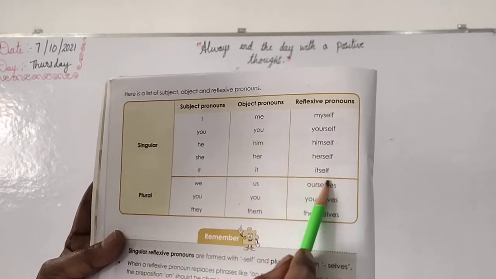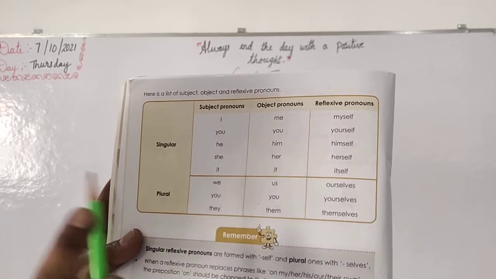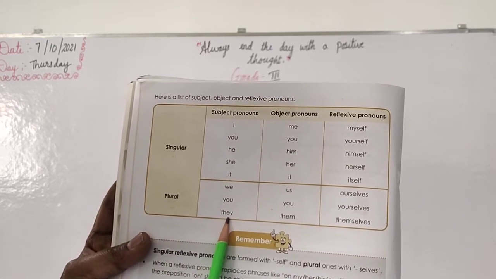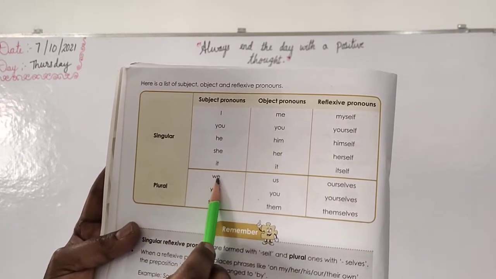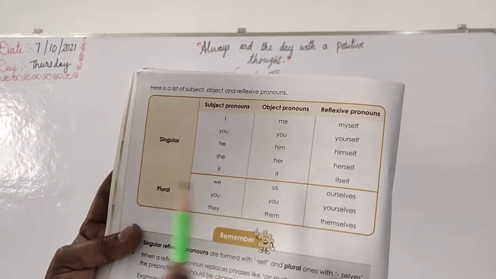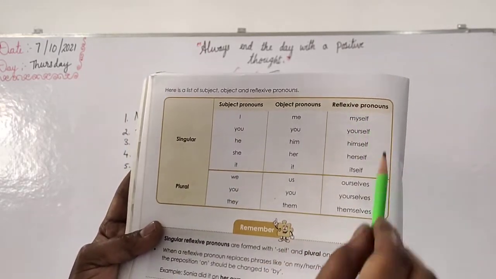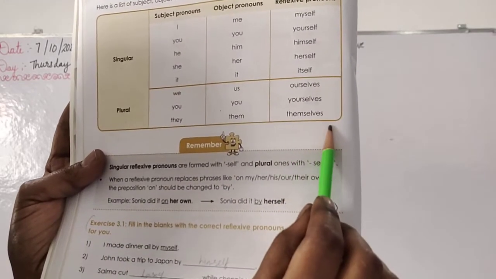Okay. Self will come. Right. It is a reflexive pronoun. Next is plural. We, you, they. Okay. Plural, more you are adding. Right. In the subject pronouns: we, you, they. Us, you, them. Okay. This is the object pronoun. Us, you, them. Then reflexive pronouns: ourselves, yourselves, themselves.